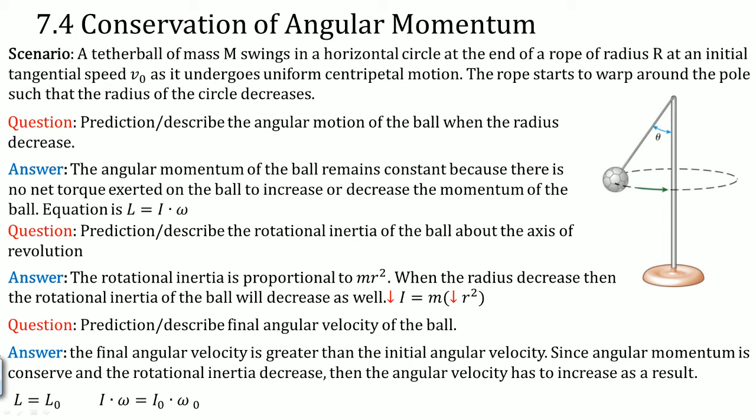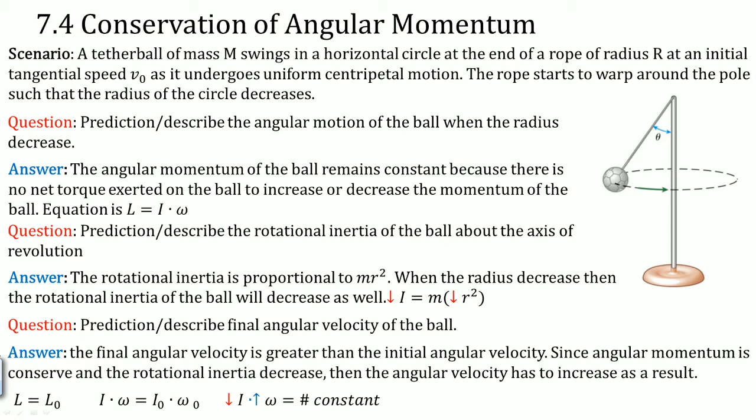And I broke it up into its equation. So rotational inertia times final angular velocity is equal to its initial. Notice that I is going to go down because the radius goes down. As a result, the angular velocity actually has to increase. That is because the product is going to be equal to a constant value due to conservation of angular momentum. Okay, so the angular velocity of the tetherball will actually increase.